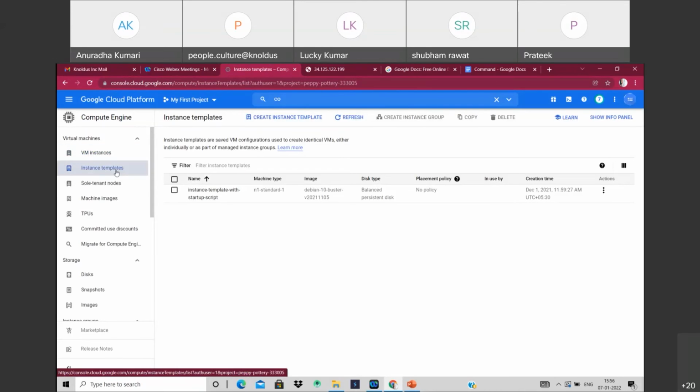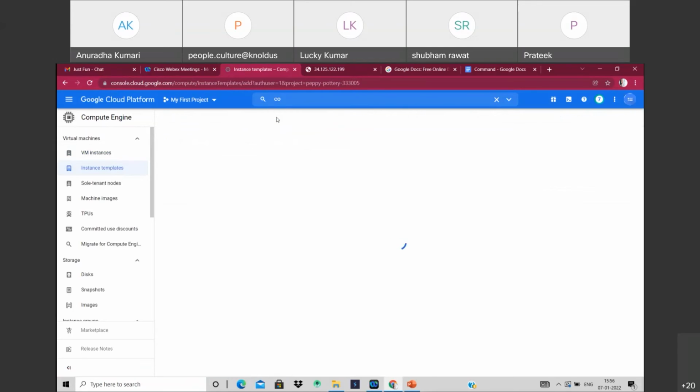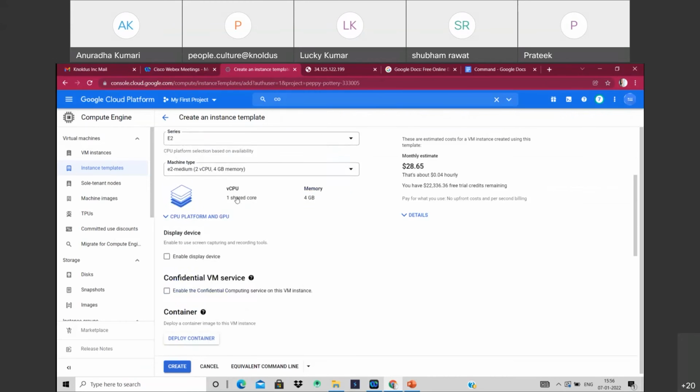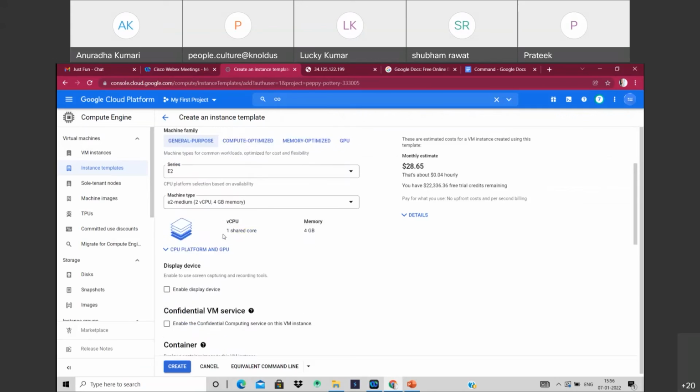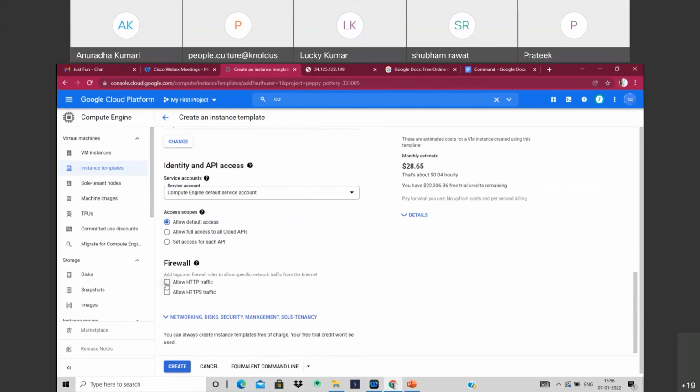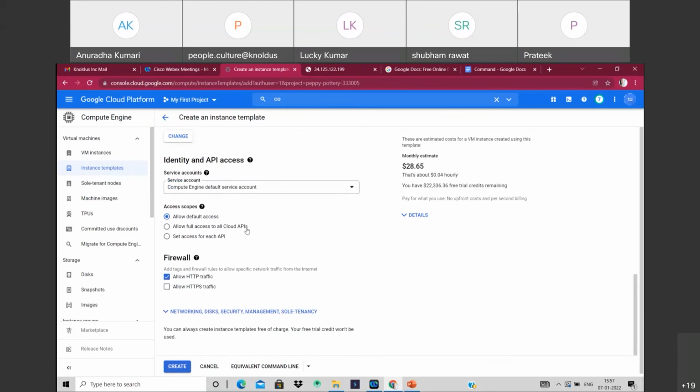First, we create an instance template. I'm making all these things default. I'm adding this script file and allowing HTTP traffic, so we can access it from outside also.